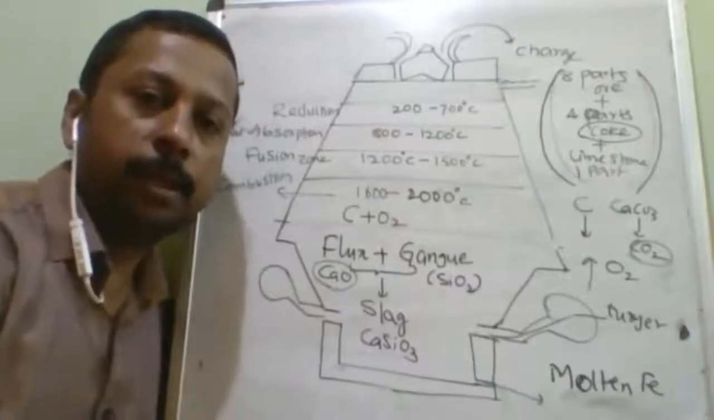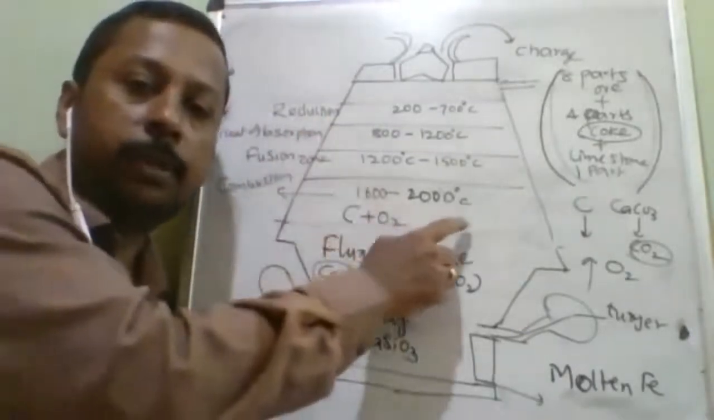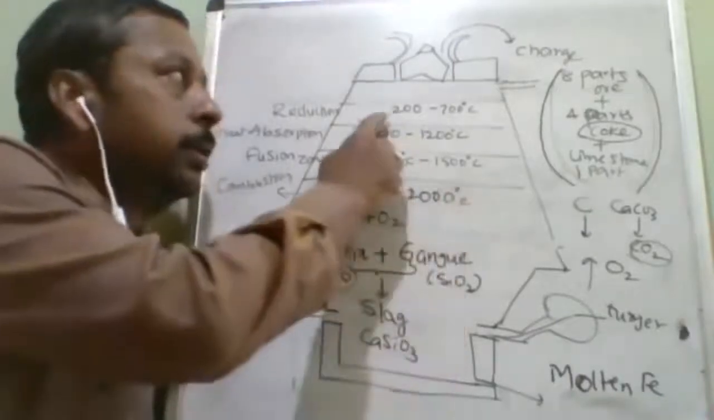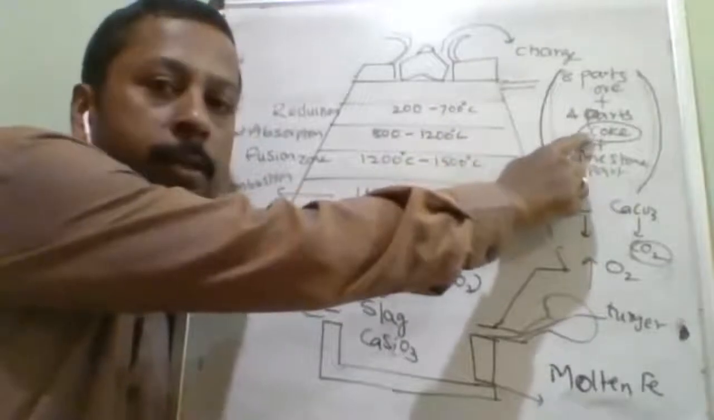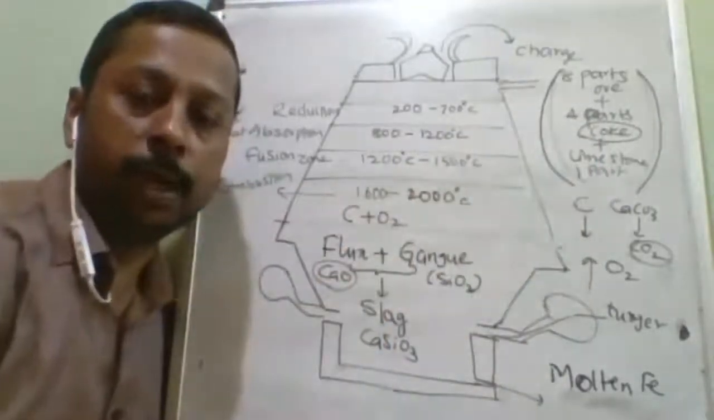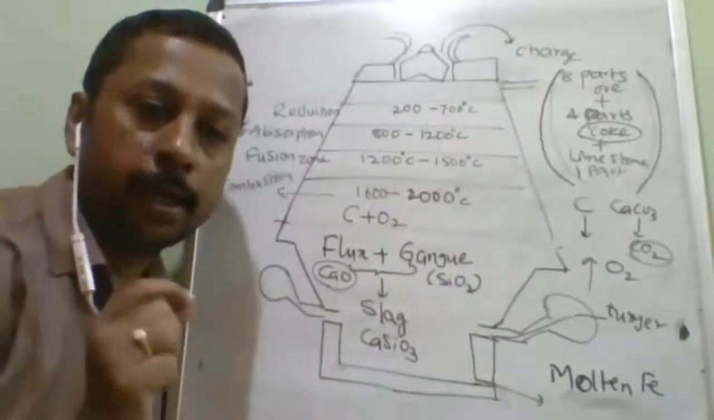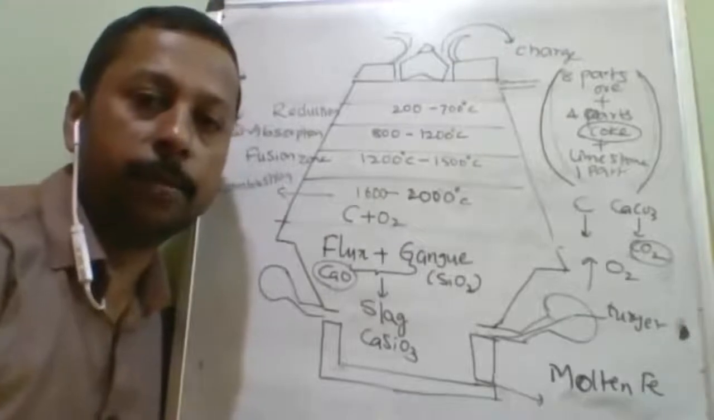So that decrease is because of the reduction. Here what happens, whatever CO2 is formed, that CO2 will react with the charge containing coke, CO2 plus C. What will it give you? Carbon monoxide. That carbon monoxide is acting as a reducing agent, not carbon.